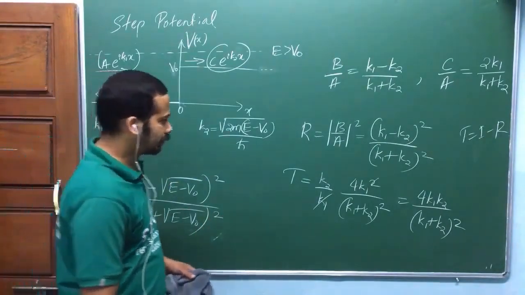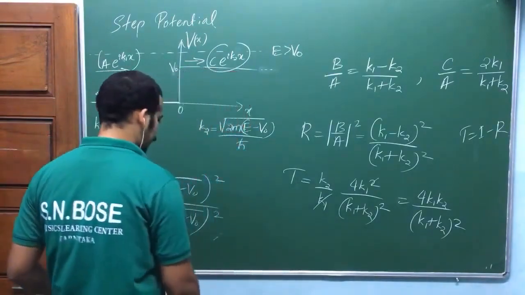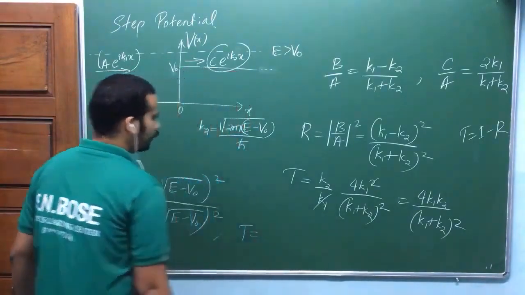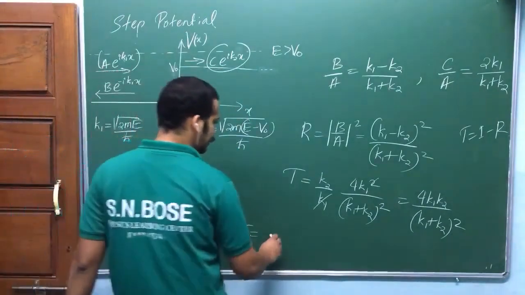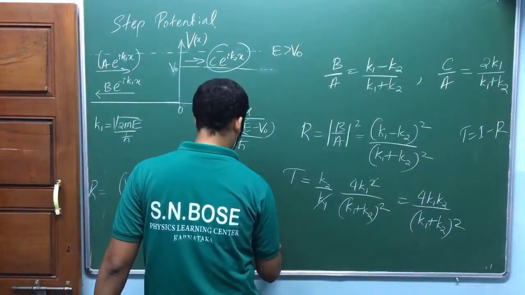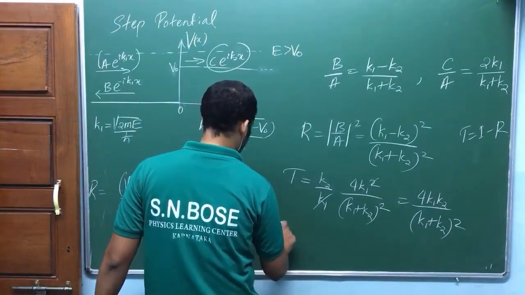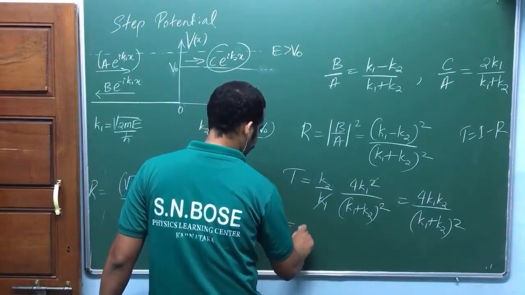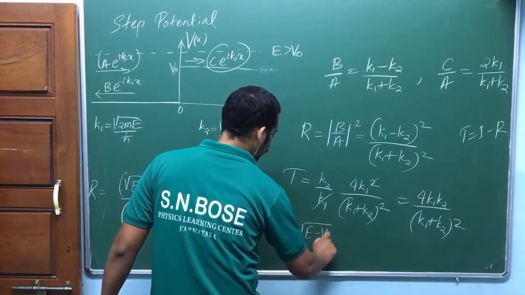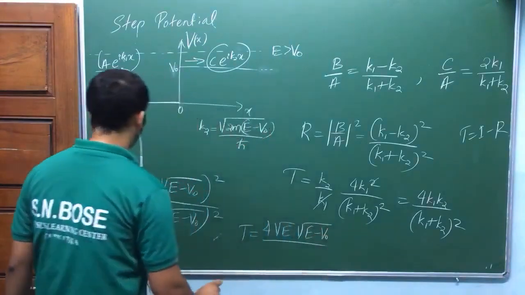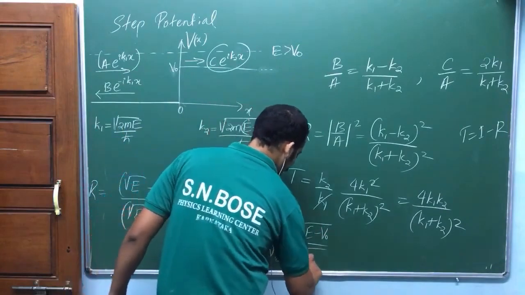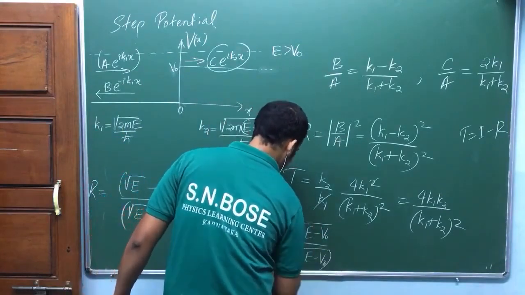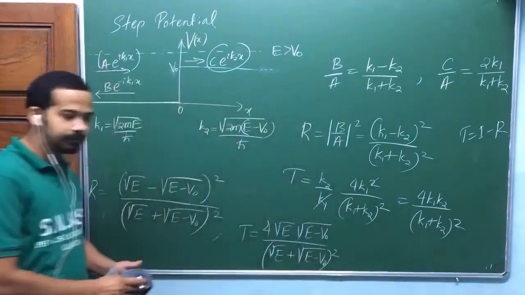Okay. What is the transmission coefficient? Can you write it similarly? 4 K1 K2. Root E, let me write it, 4 times root E times root of E minus V naught, divided by (root E plus root of E minus V naught) the whole square. Just check this out later.